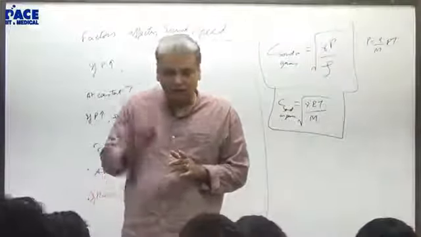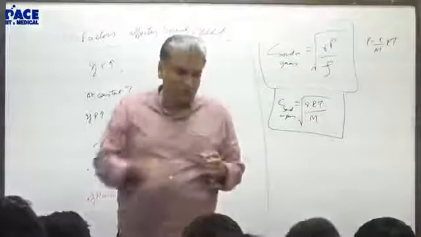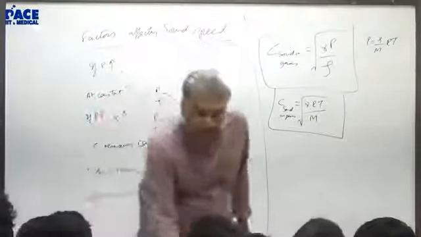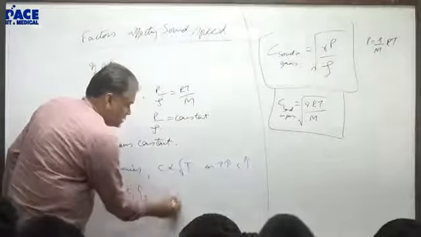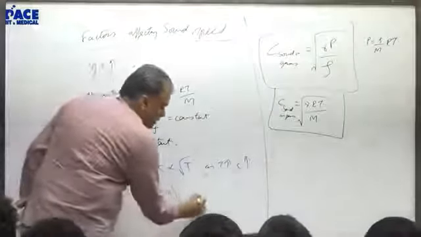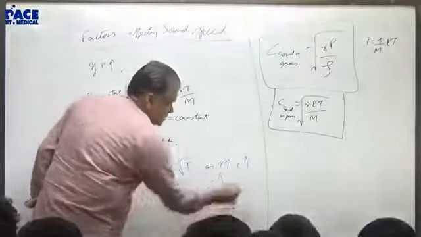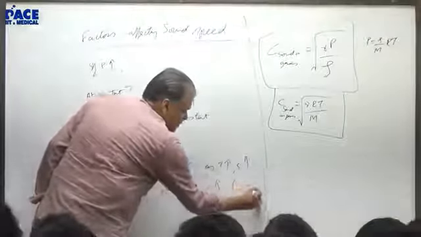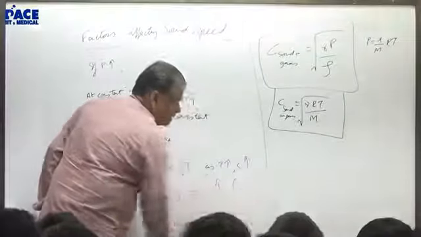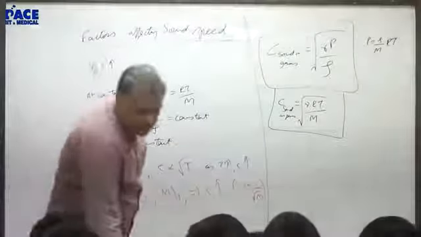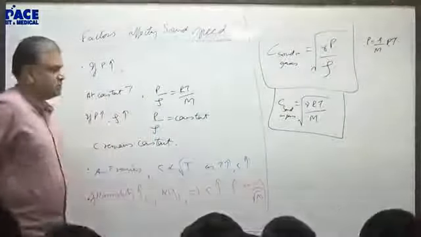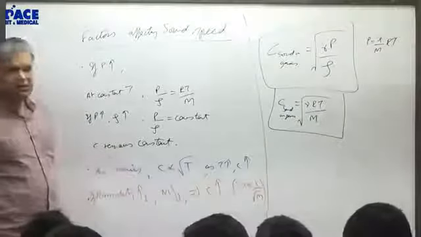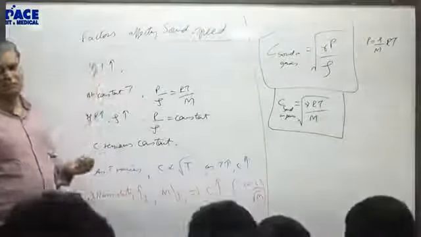Humidity increasing means more water vapor is packed into the air. So as humidity increases, molecular mass goes down. Therefore, speed increases because speed is inversely proportional to root M. Okay? And temperature we assume as constant. As humidity increases, at a given temperature, what happens? Well, that's it. So some questions are based on these things.